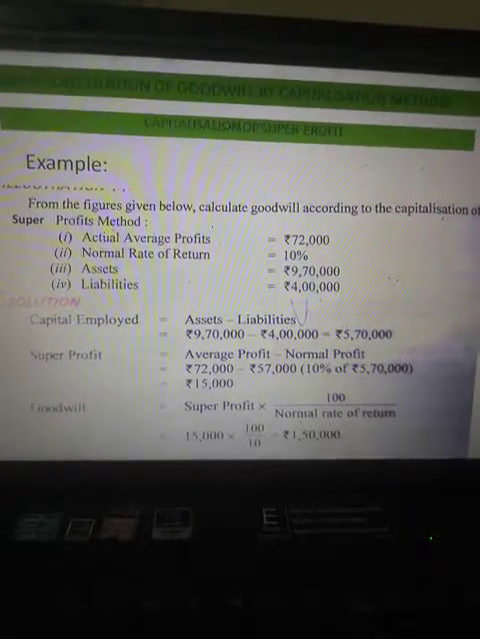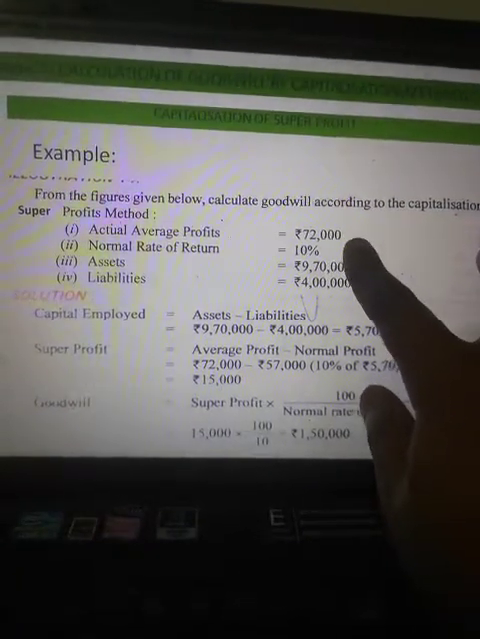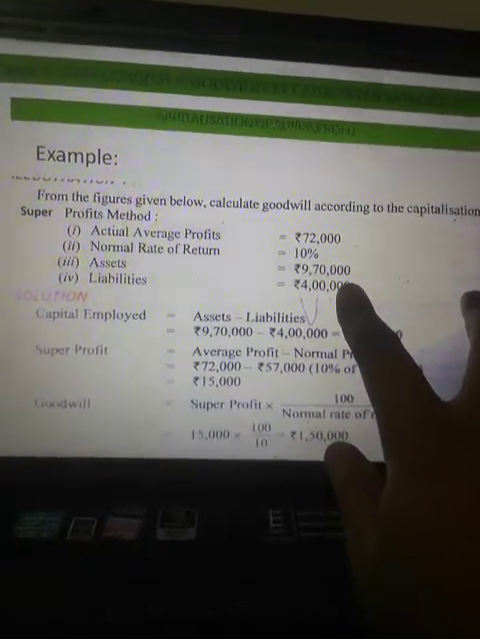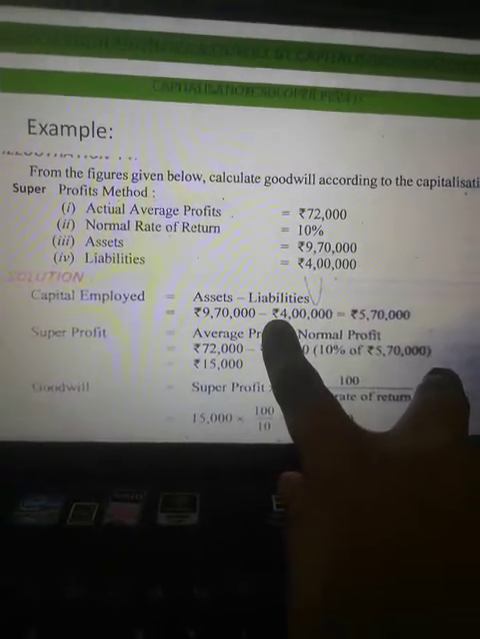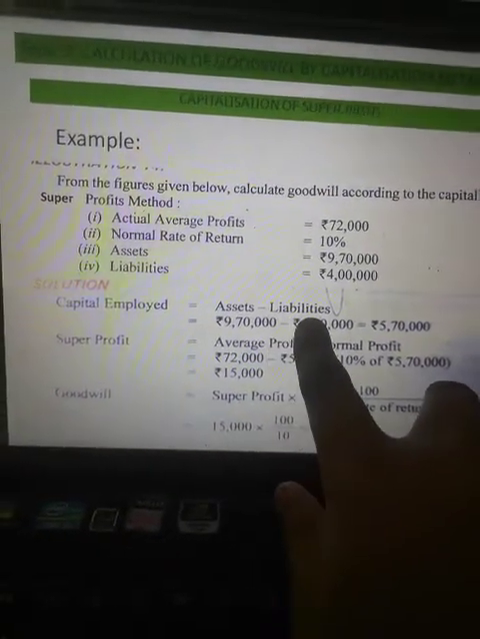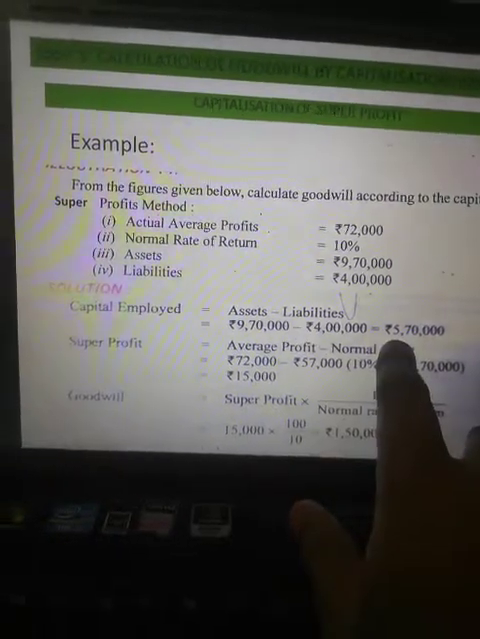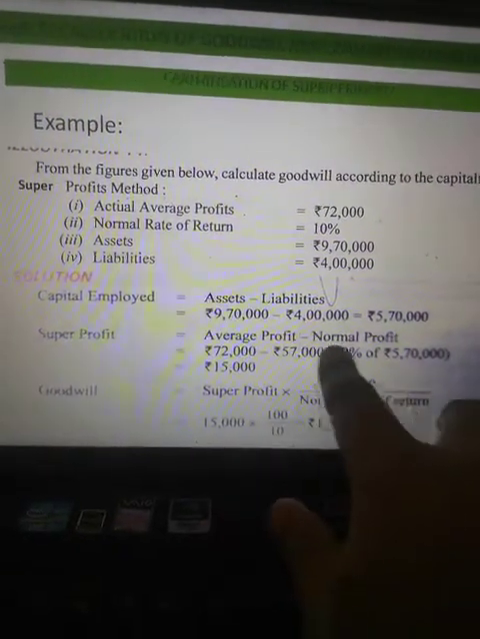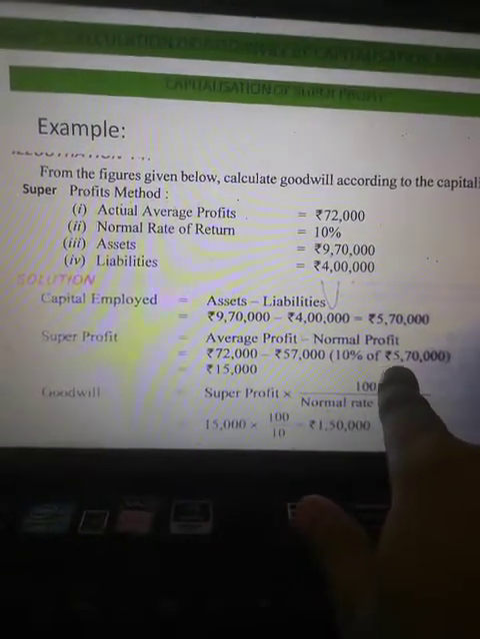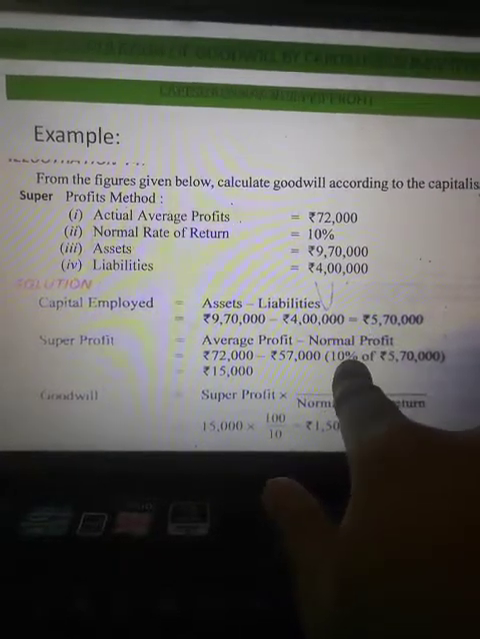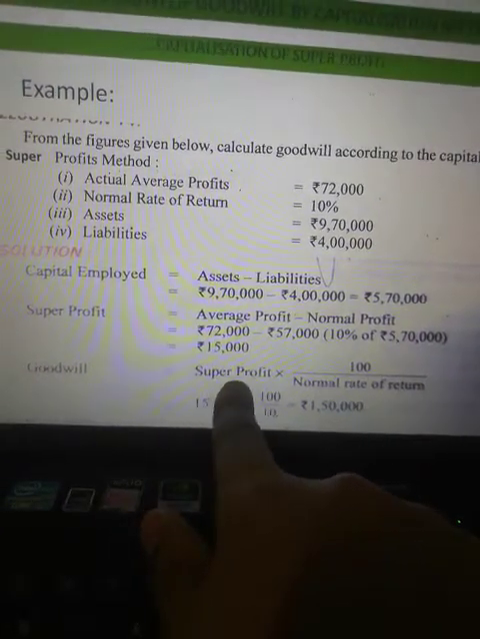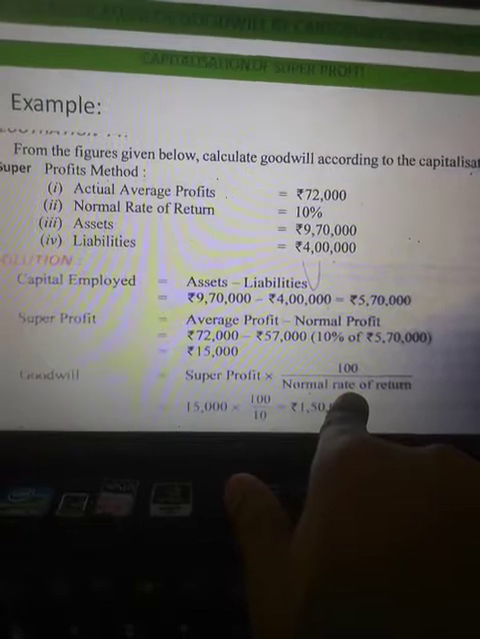The example is, we have the actual average profit, that is 72,000. Then we have the normal rate of return, the assets and the liabilities. First of all, we calculated our capital employed by deducting liabilities from assets, you can also say net assets, that is 5,70,000. Then we calculated our super profit. For this we calculated our normal profit as 5,70,000 into the normal rate of return, that is 57,000, and then we arrived at the super profit. And then the goodwill formula, that is super profit into 100 upon NRR. We take the reciprocal of this thing. So the formula for this will be